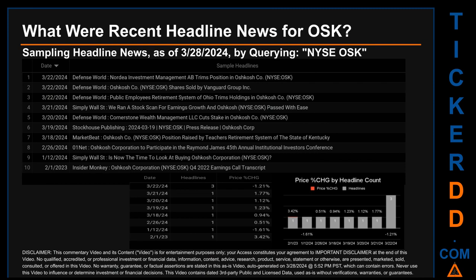What were recent headline news for OSK? Today, Thursday, March 28, 2024, I sampled one of our news aggregators for latest headlines for this ticker. I did so by searching specifically by a keyword that may appear, broadly, in the title or the body of discoverable news articles. The keyword that I used was a combination of the exchange and the ticker symbol, NYSE, OSK.